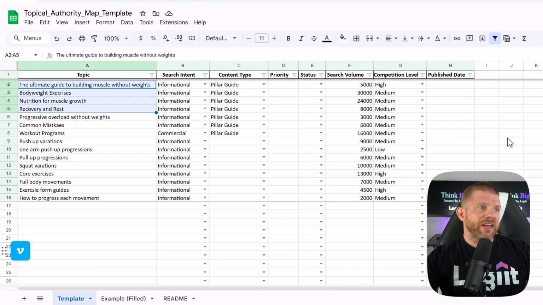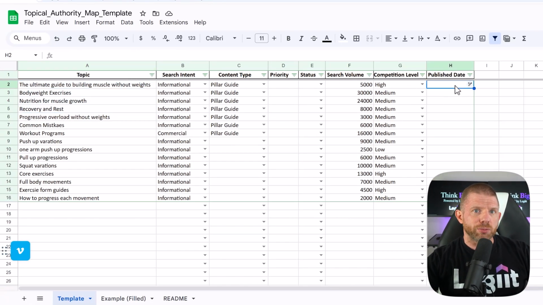Throughout, we're linking to our main pillar about building muscle without weights, to our article about progressive overload, to our piece about common body weight training mistakes, and so on. Every link makes sense. And if you use the content cluster tool, it'll do all that for you. But every link needs to add value. You don't want to just link for SEO. You're linking because it helps the reader by sending them over to more relevant content. This is how you build topical authority, not by gaming the system, but by actually being authoritative, by creating the best resource on your topic.